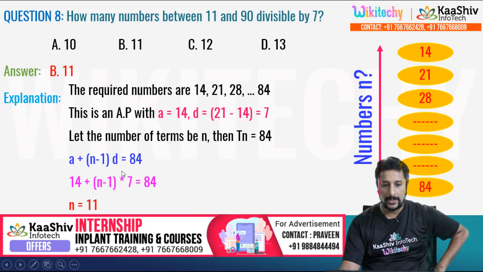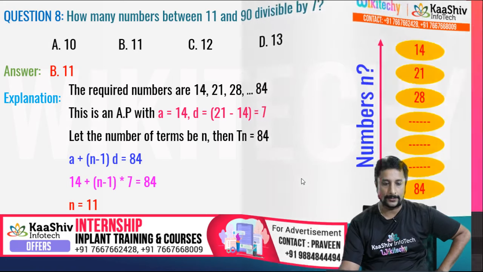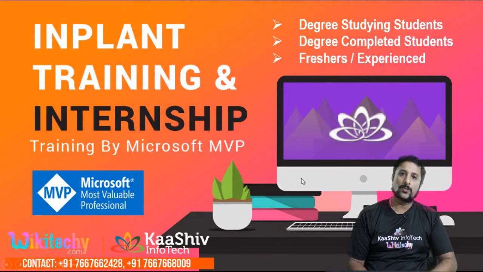So a plus (n minus 1) into d, putting this one, you got the answer as n is equal to 11. That's the answer.